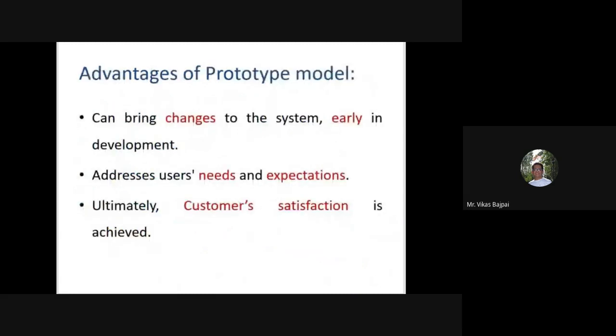Now let's quickly see some of the benefits of the prototype model. One is that it can bring changes to the system very early in the development phase. Because of the prototype in nature, with the help of the initial design, I can bring some changes. And this addresses the user's needs and expectations as well. If I'm able to address the needs and expectations, ultimately I'll reach customer satisfaction, and that's the ultimate aim.